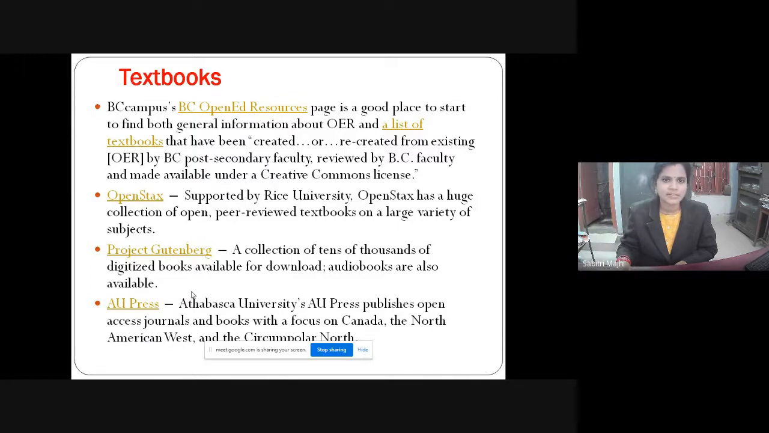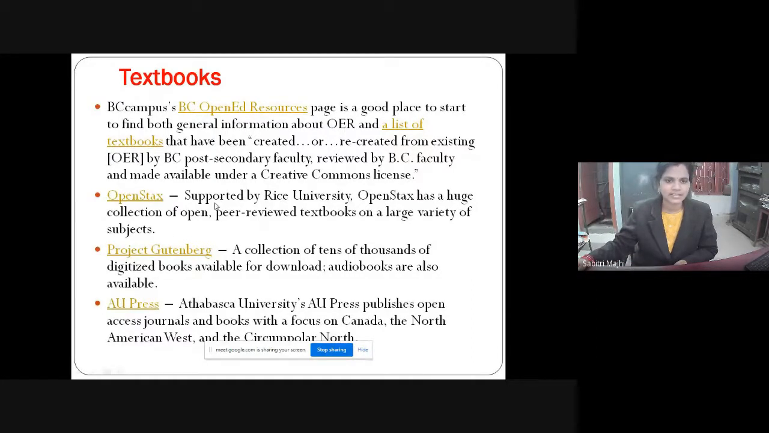The BC Campus Open Educational Resource page is a good place to start to find both general information about OER and a list of textbooks. So you can get knowledge about OER as well as find a list of textbooks that are created here, and you can recreate a textbook from these textbooks.